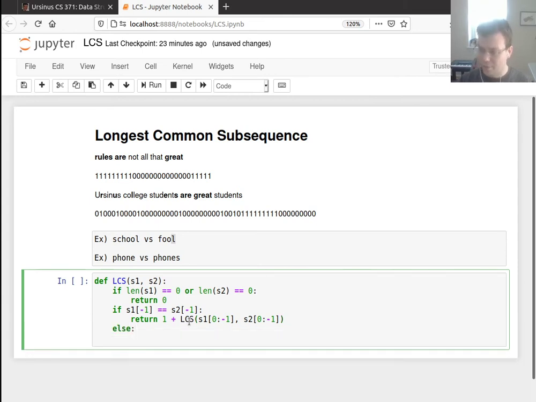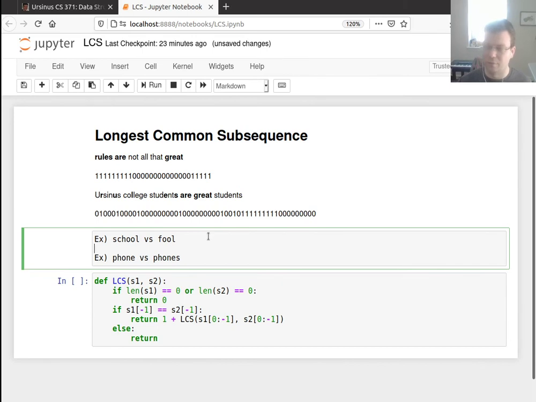Now if they don't match though, I can't add 1 to the maximum, right? I'm not going to match those two. The question is, what do I do next? So if I look at phones versus phone, I try to do a similar thing. I chop off the S and I chop off the E and I keep going. Now I'm going to be matching phon to phon. Well, E doesn't match N, so I'm going to chop that off and keep going. Now the N doesn't match the O. And you can see what's going to happen is I'm not actually going to match anything. I'm going to think that this is 0.